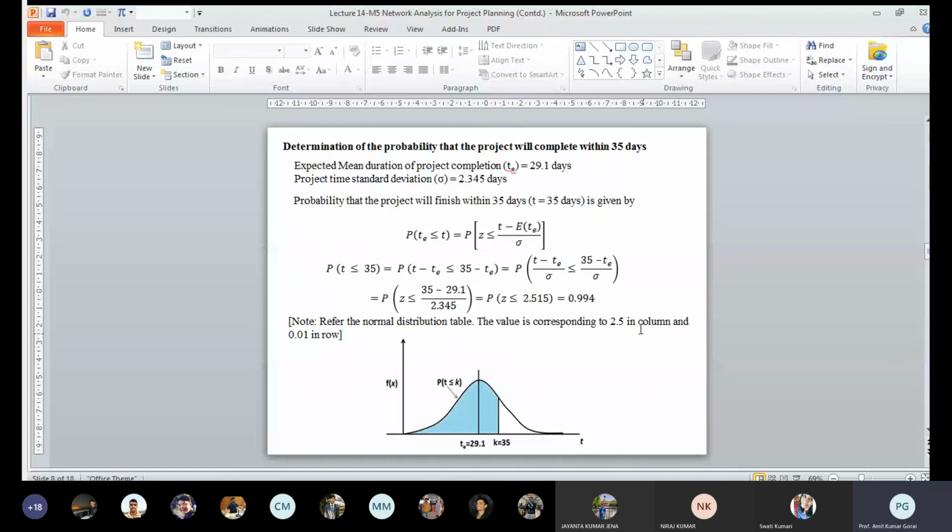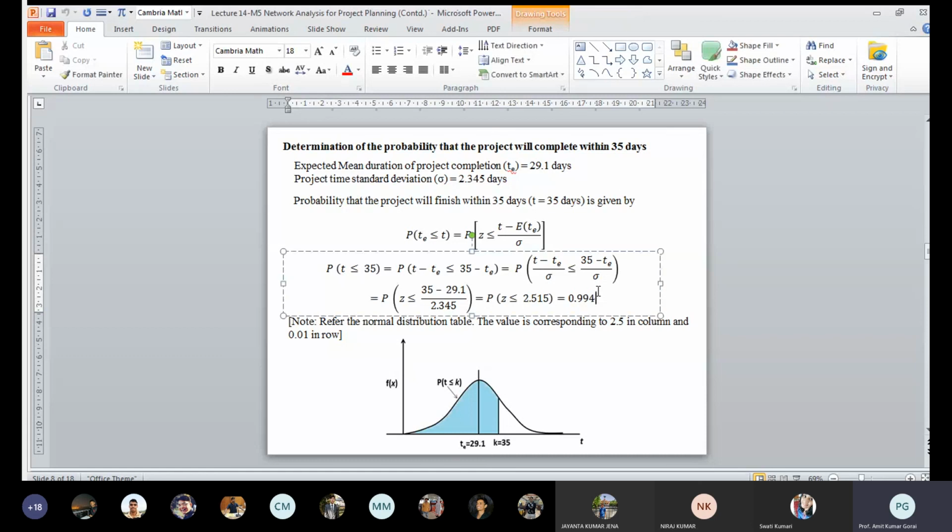Suppose here the probability is 0.994. That means the risk level is very low. It is more or less 100% chance, because the mean value is 29.1 and we are determining the probability for 35 days. That means we have kept 6 days extra as buffer time, and that's why the risk level is very low, and we got a probability of almost 1, with no risk.